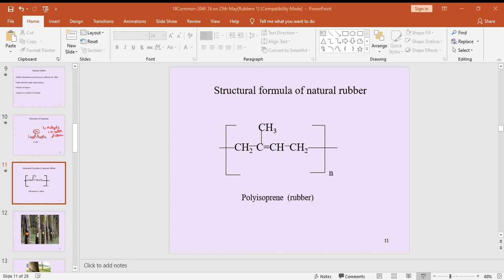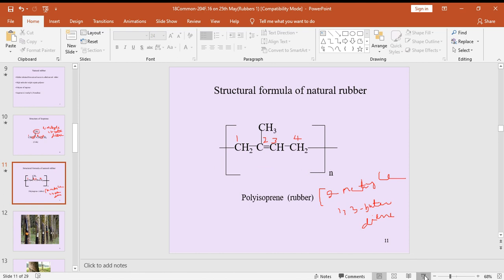One, two, three, four. Convert 2-methyl-1,3-butadiene to natural rubber, right? So if you complete the structure, I can show some images of this natural rubber.